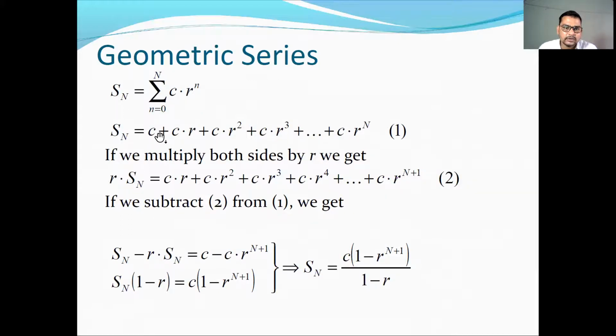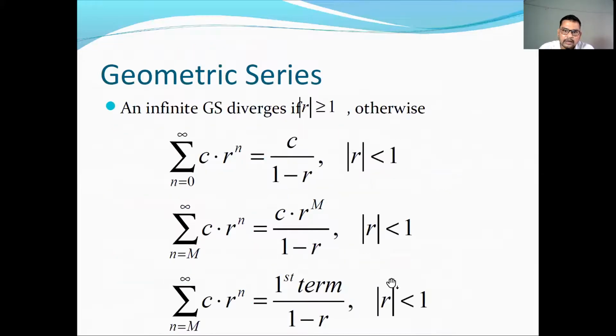So Sn is equal to c plus cr square plus cr cube, and so on, cr to the power n. If we multiply both sides by r, then we get this. If we subtract 2 from 1, we get this. That is, Sn is equal to c times (1 minus r to the power n plus 1) upon (1 minus r).